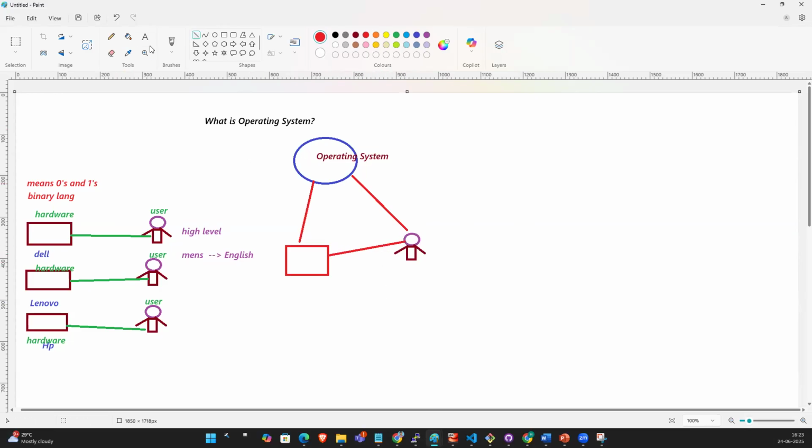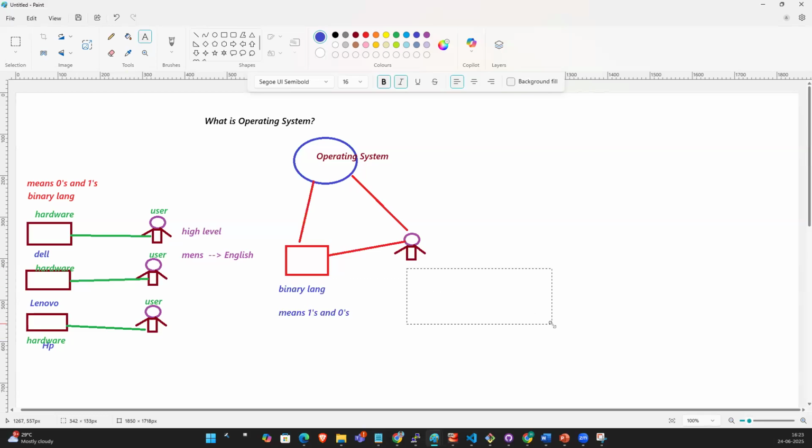The user hardware knows which language, guys? Binary language, meaning ones and zeros. And you know which language? A high level language, in layman terms, the English language. So the computer knows only binary language, and you know only English.